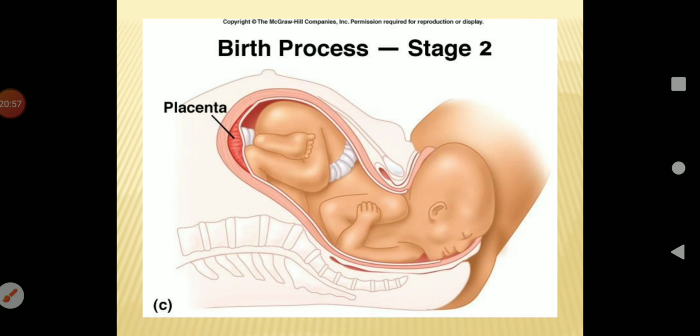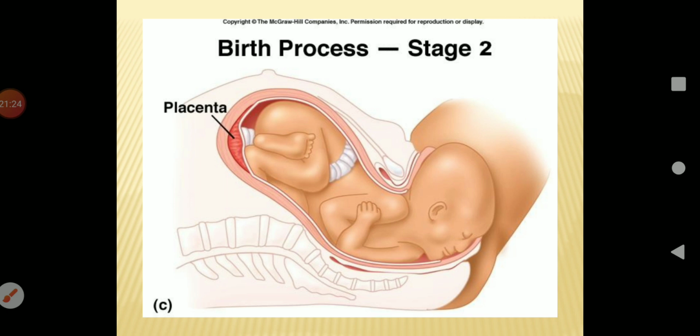The second stage, also known as expulsion, lasts for about 20 minutes to 1 hour. The uterine contractions become more powerful and are accompanied by contraction of the abdominal wall. With these contractions, the baby is gradually pushed outward through the dilated cervix and vagina with the head foremost and is finally delivered or born into the outside world.